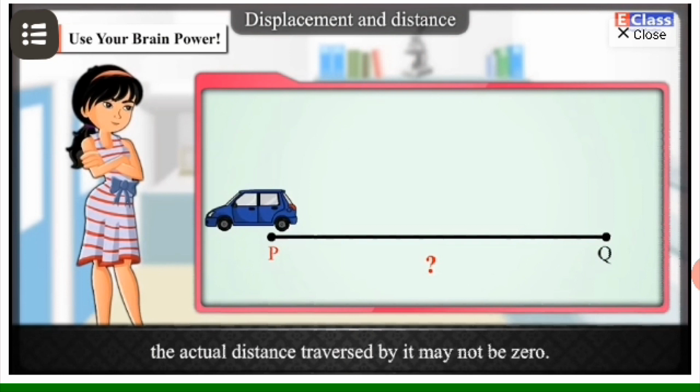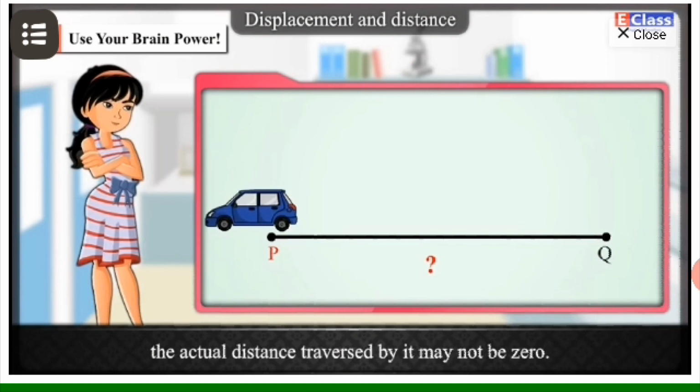Question number 1. The distance covered by Swarali in one round. That distance can be found by finding the circumference of the circle. The formula of the circumference is 2 pi r.